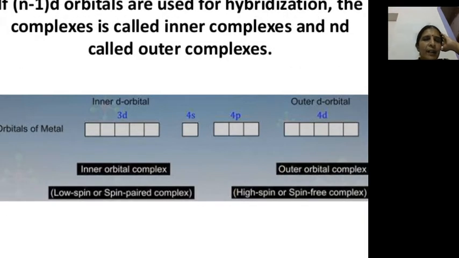If (n-1)d orbitals are used for hybridization, then the complexes are called inner orbital complexes. If nd orbitals are used, then they are called outer orbital complexes. Inner orbital complexes are also called low spin or spin paired complexes. Outer orbital complexes are also called high spin or spin free complexes.